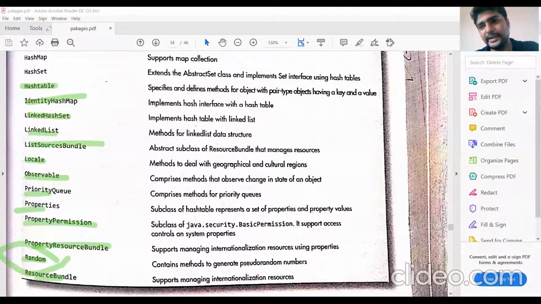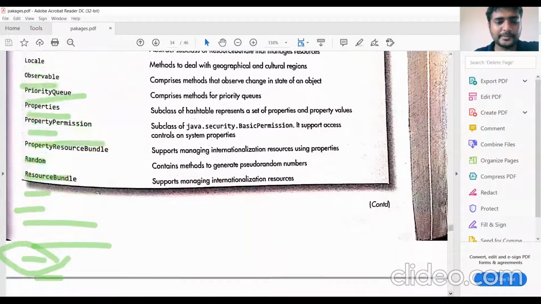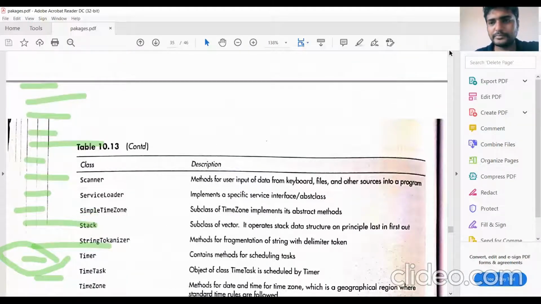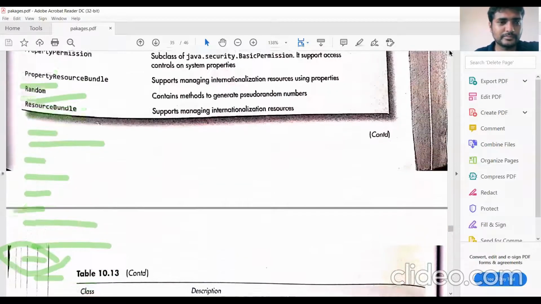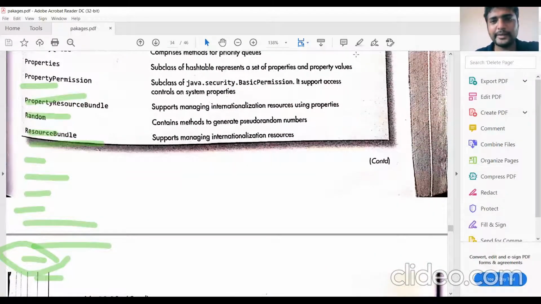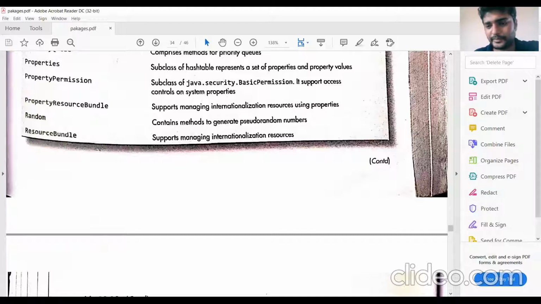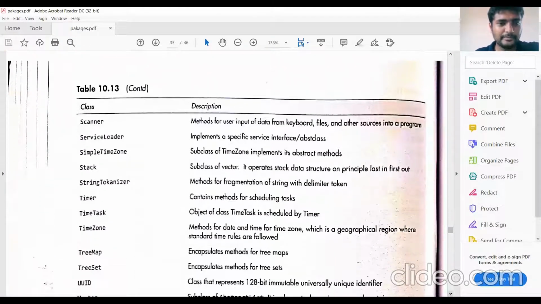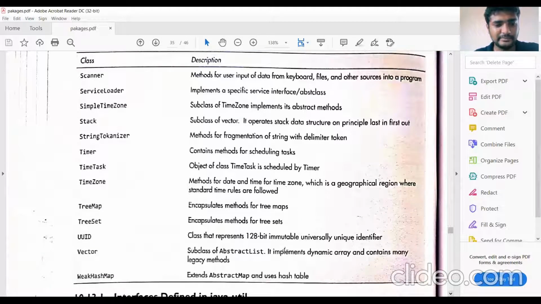These are all the classes available in the util package. Next one. Scanner class is an important one. To read the input from keyboard, we can use the scanner class.